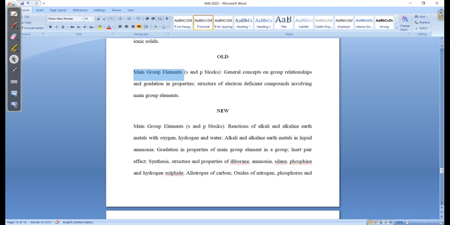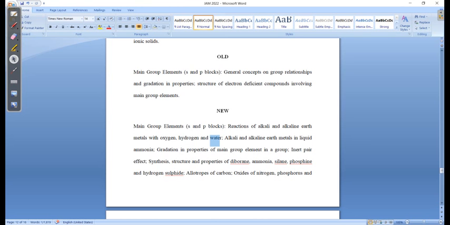Now they have clearly mentioned you learn the reactions of alkali and alkaline earth metals with oxygen. This is a very important part, and this is the usual syllabus of your JEE Mains and JEE Advanced examination. You can learn the concept from there, and check the questions they have asked in JEE Mains and JEE Advanced. You can prepare those questions. Those would be very helpful for you. And the reaction with hydrogen, reaction with water.